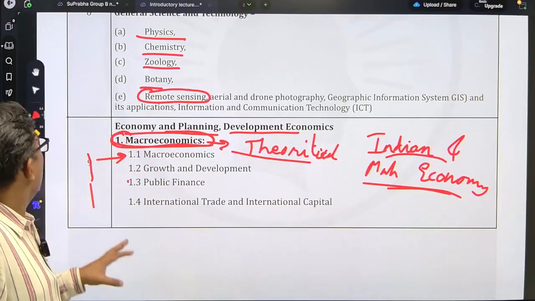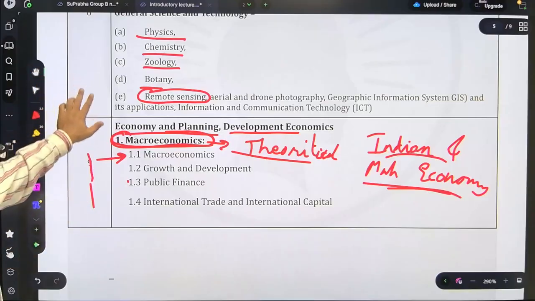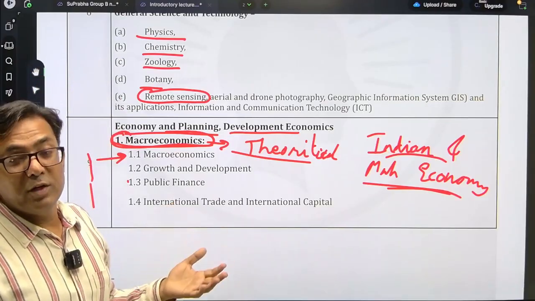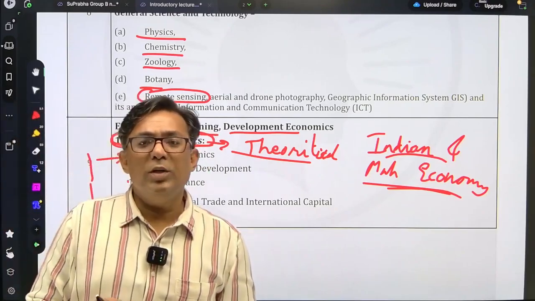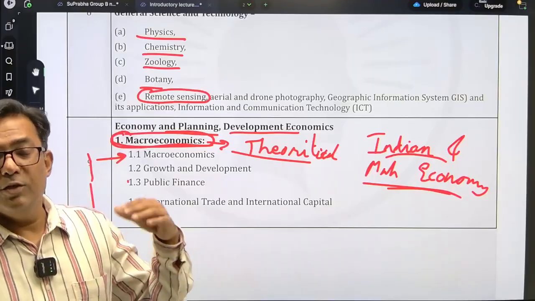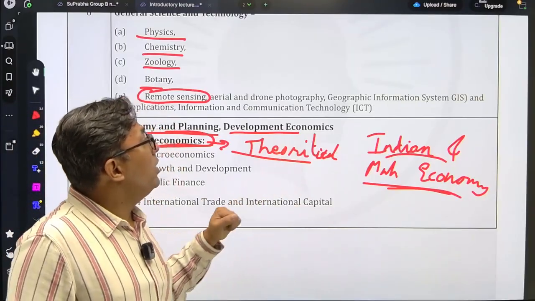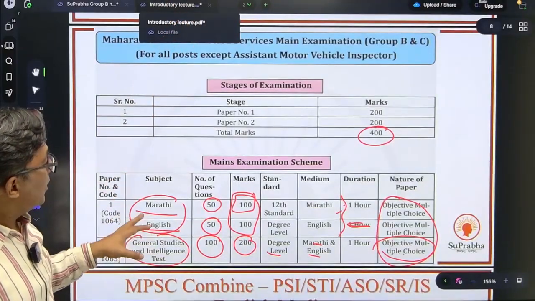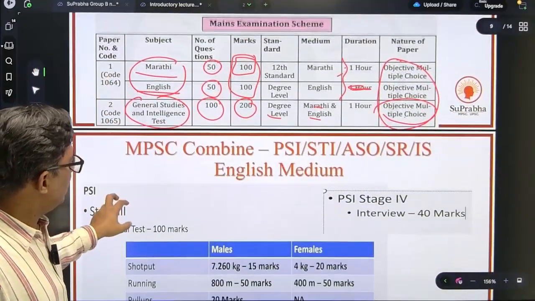So these are the 9 topics you have for mains. So economic planning, then you have general science, then you have polity, then history, geography, the same thing. The aptitude, the numerical reasoning, everything for which you have dealt with the topics for prelims, you have over here in mains. So this was about the mains part.